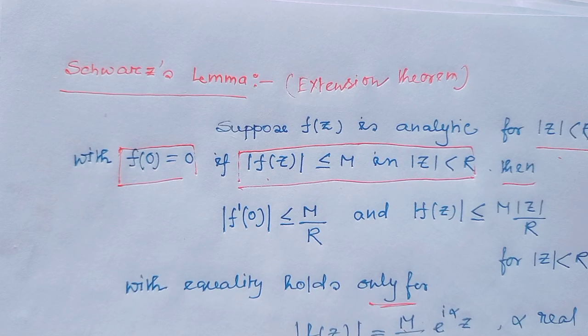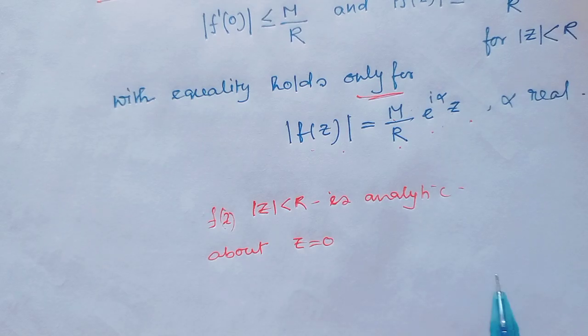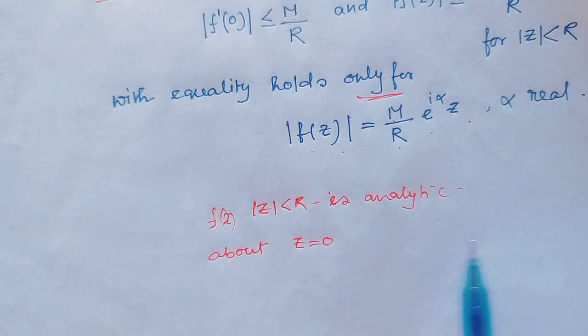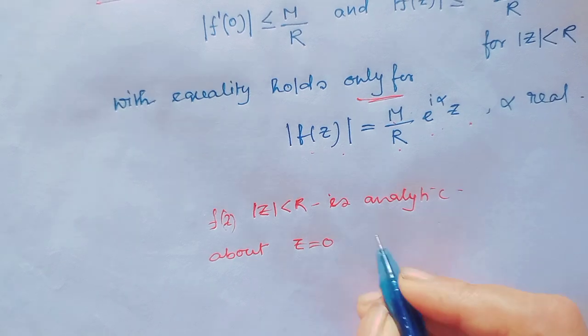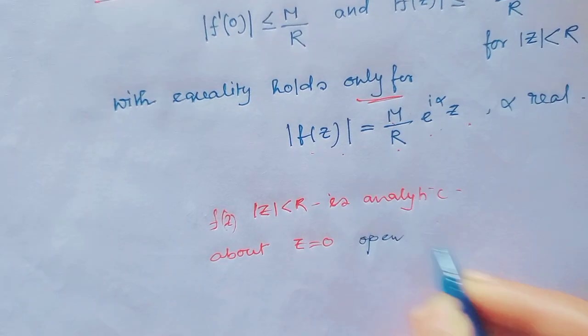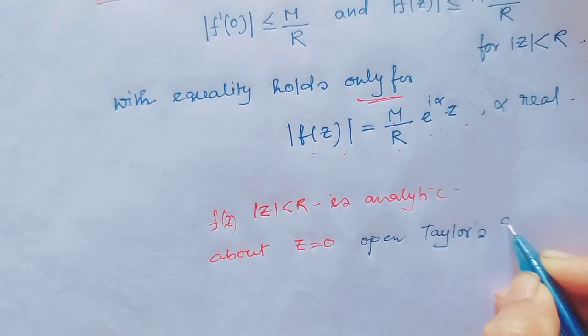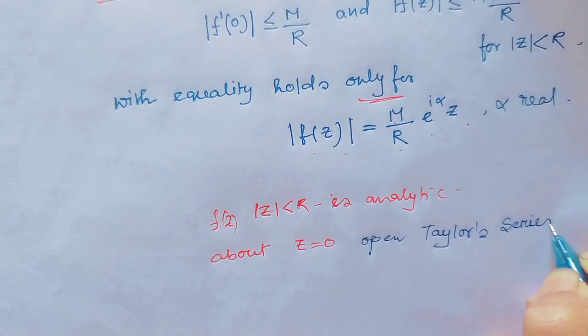Let's see the proof. In |z| < r, the function f(z) is analytic about z equal to 0. Now open the Taylor series about z equal to 0.